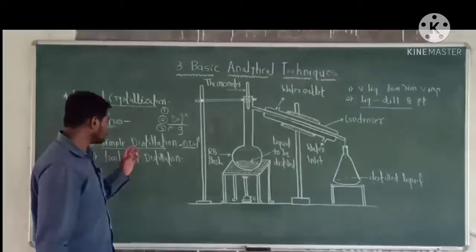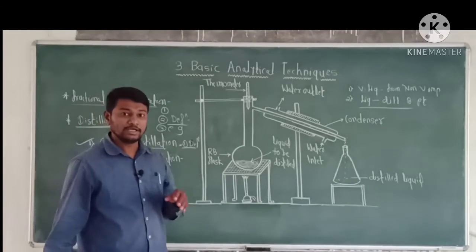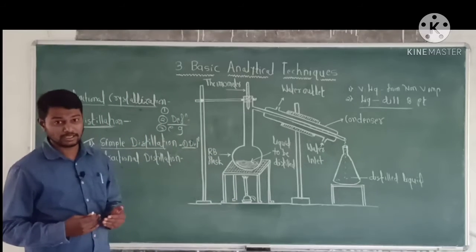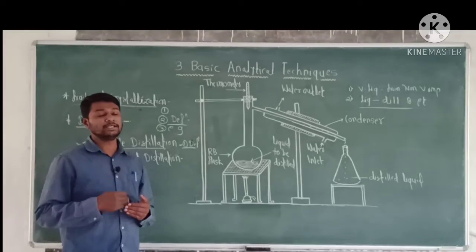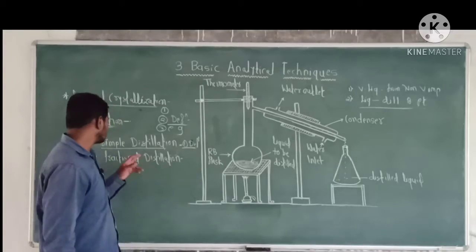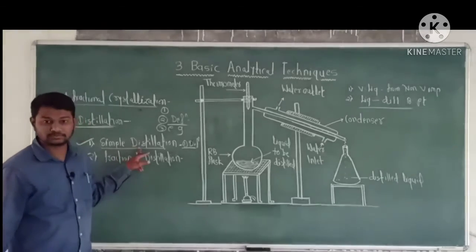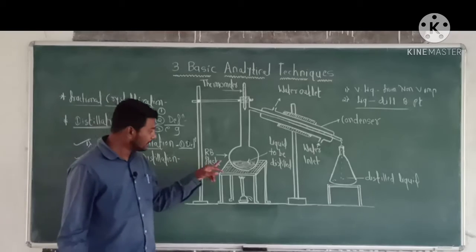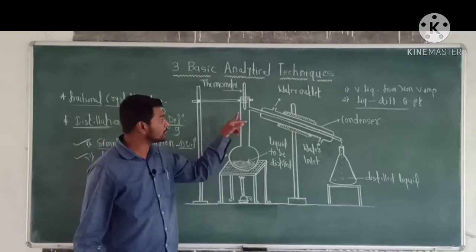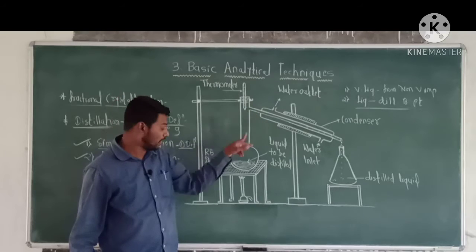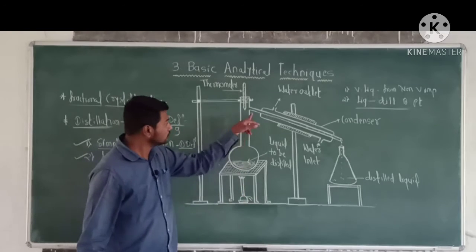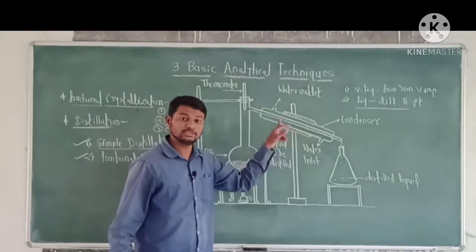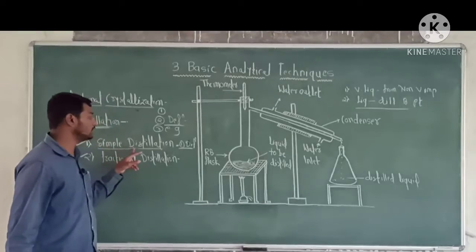Simple distillation is the process in which liquid is converted into vapor by boiling, and then this vapor is condensed back into the liquid by cooling. This process is called simple distillation.